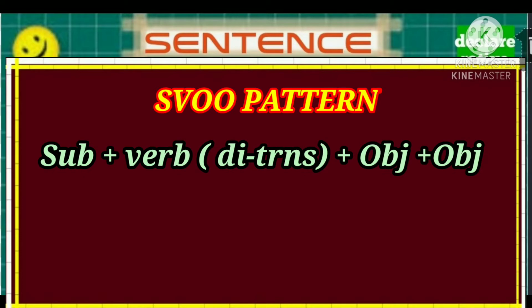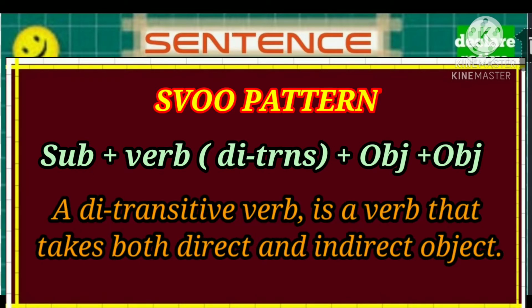The third pattern is the SVOO pattern. That means subject plus verb, where the verb is a ditransitive verb, plus direct object plus indirect object. A ditransitive verb is a verb that takes both direct and indirect objects.